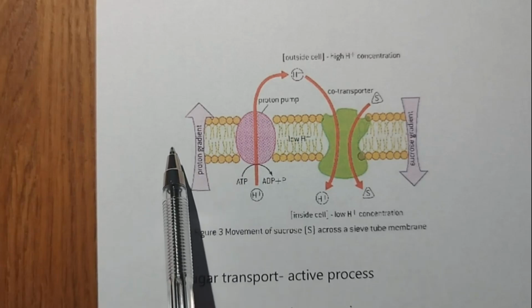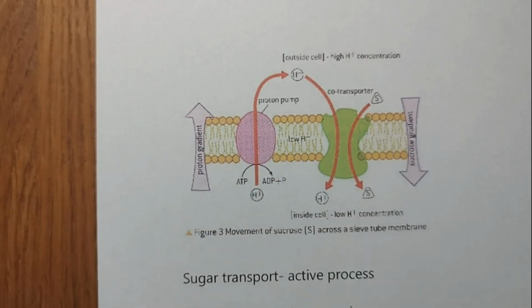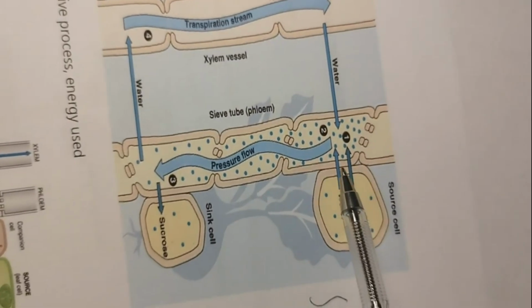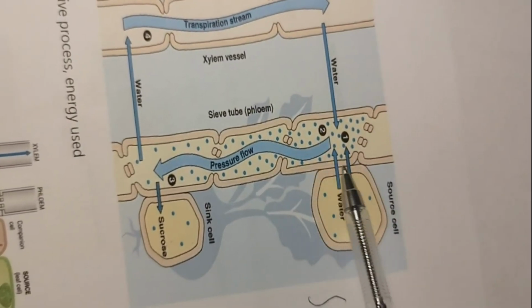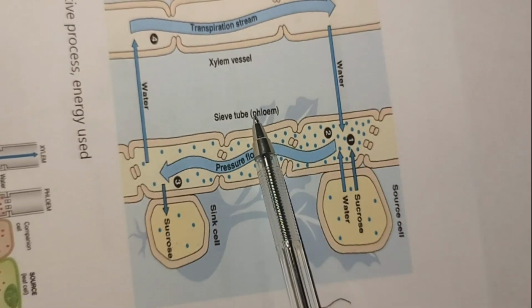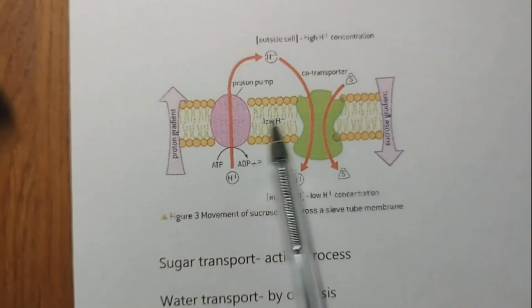So this is the membrane of the cell. If you look at this diagram, imagine this membrane between the source cell and the sieve tube of the phloem. So this membrane is here.